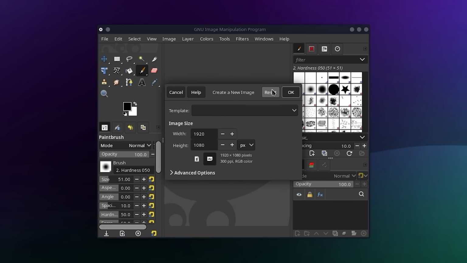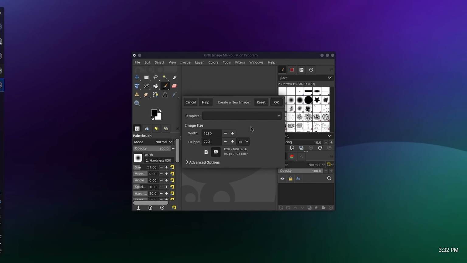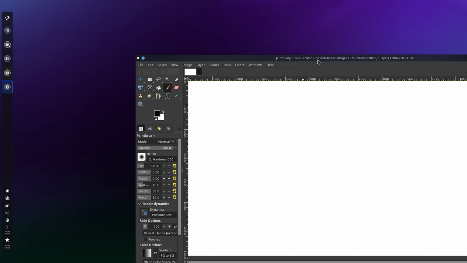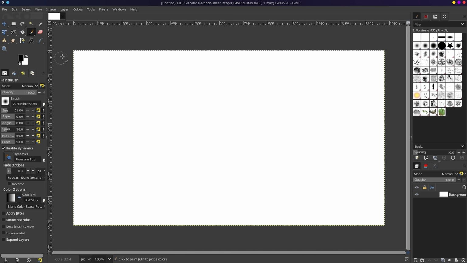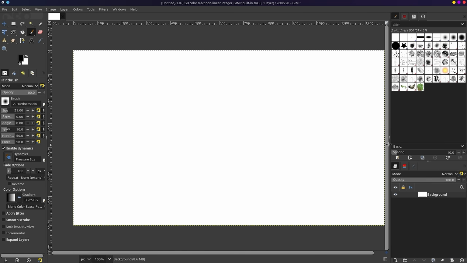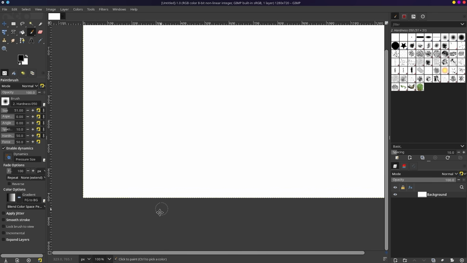And so let's create a new image. It's going to be thumbnail size, which is 1280 by 720. Okay. Oh, I wish I made the background transparent. Let me start with that. Let's make the background transparent.